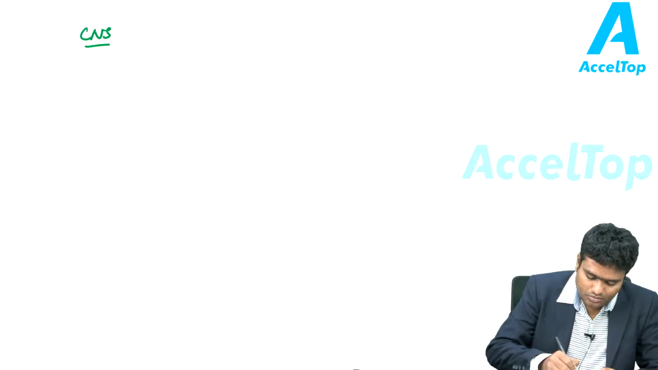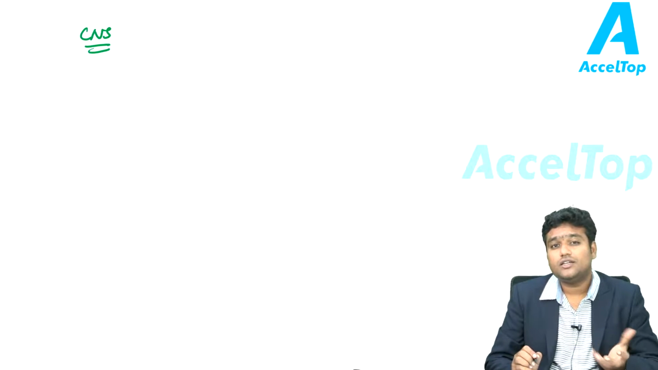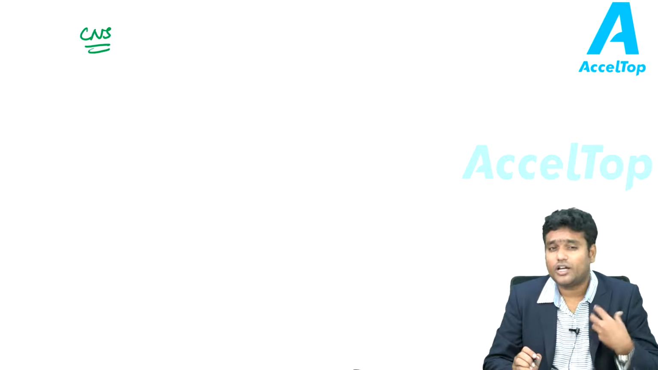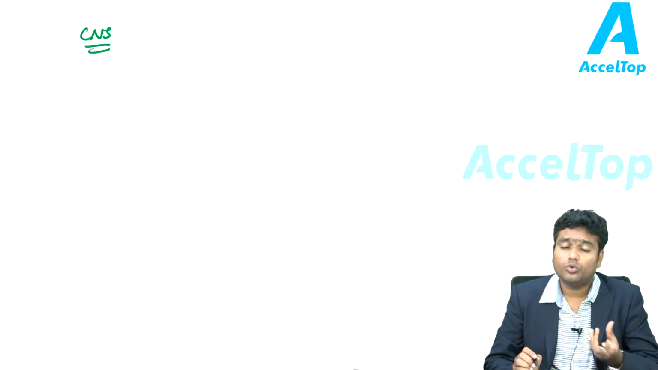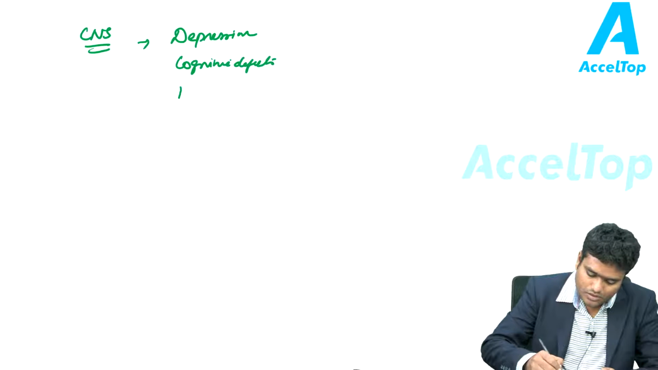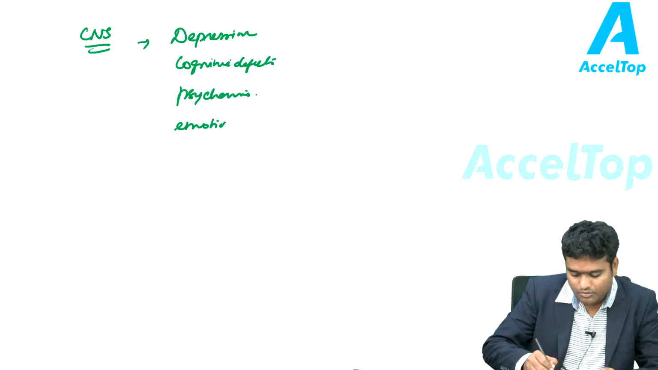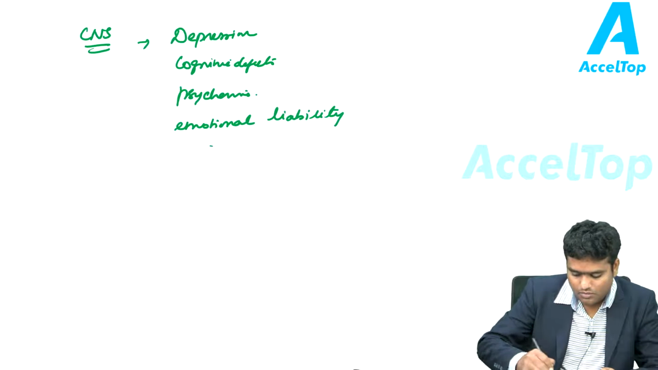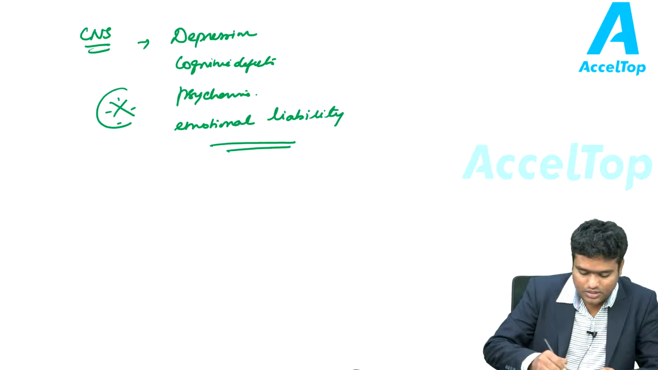Regarding the central nervous system, you know that steroid initiation itself causes psychosis in many cases. So these patients are exposed to steroids for a hell lot of time, so these patients are more prone to get this psychosis. They could get depressed. Sometimes there could be cognitive defects, psychosis, and emotional lability. These are characteristic CNS features.